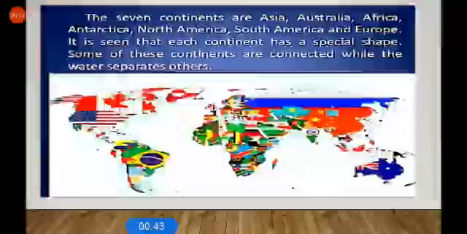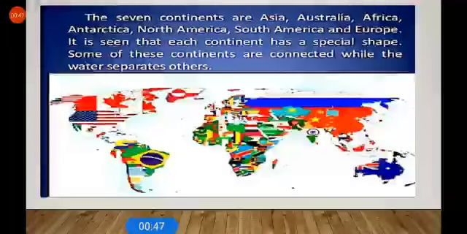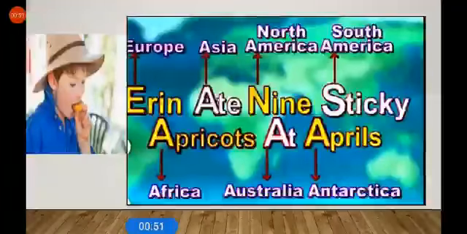It is seen that each continent has a special shape. Some of these continents are connected while the water separates others. Let's learn an easy way to remember these names.